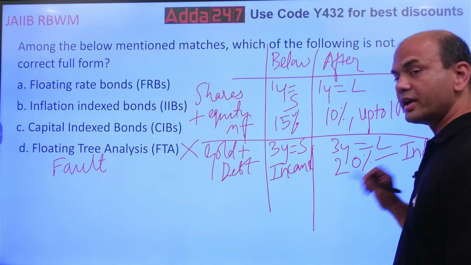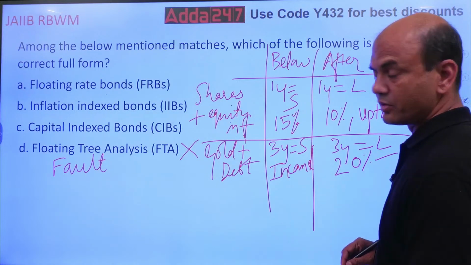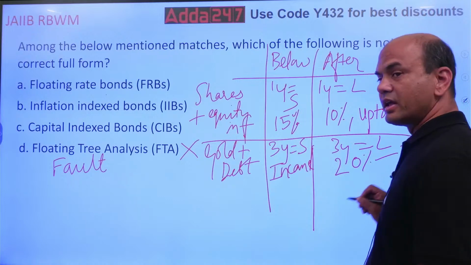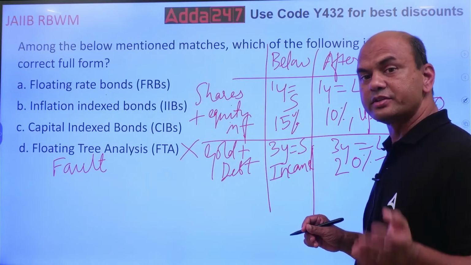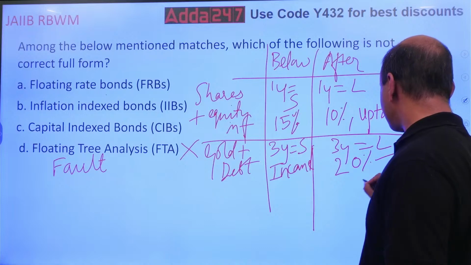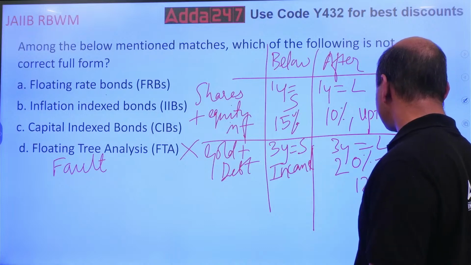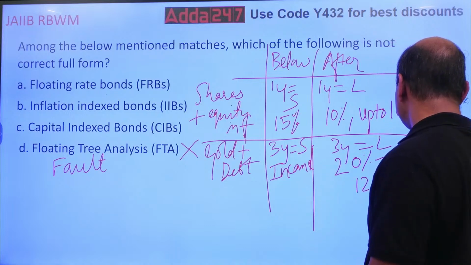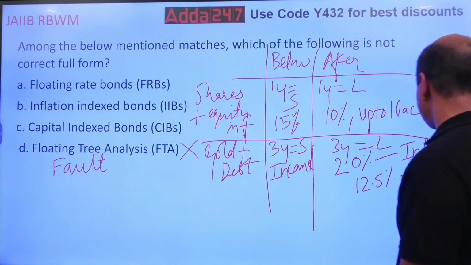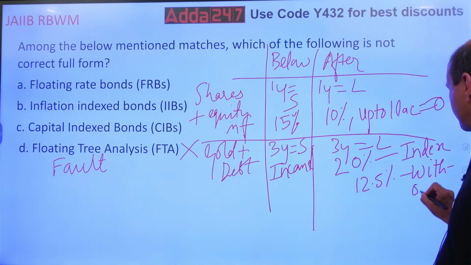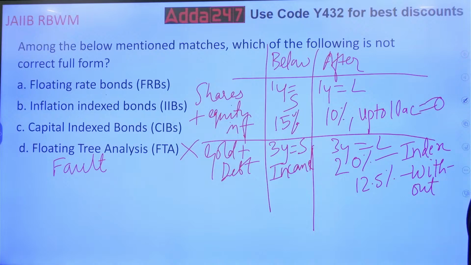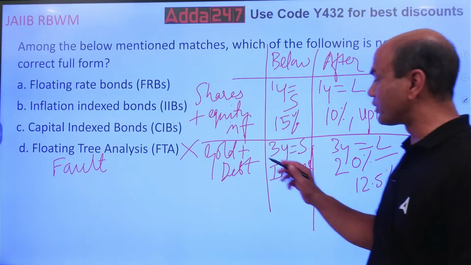Indexation, and without indexation it is 12.5% now. Earlier it was 10%. Now it is 12.5% without indexation. Got it? Now this is for gold and debt.